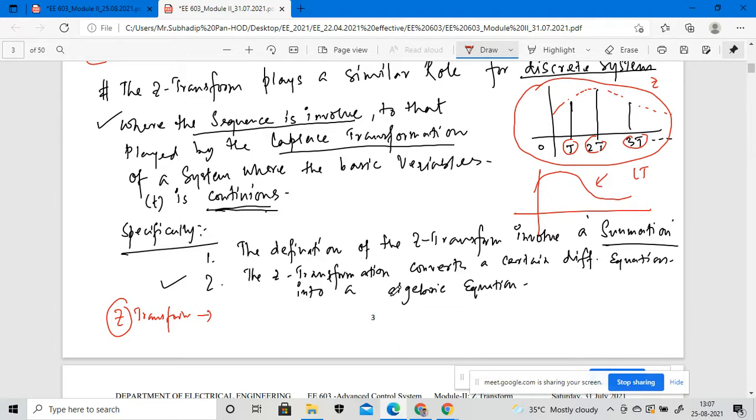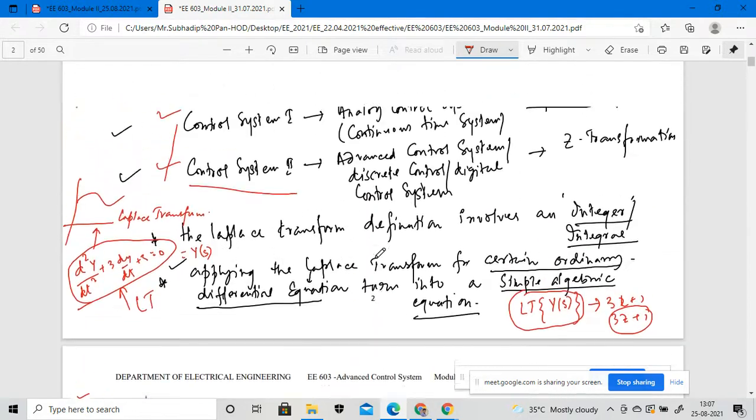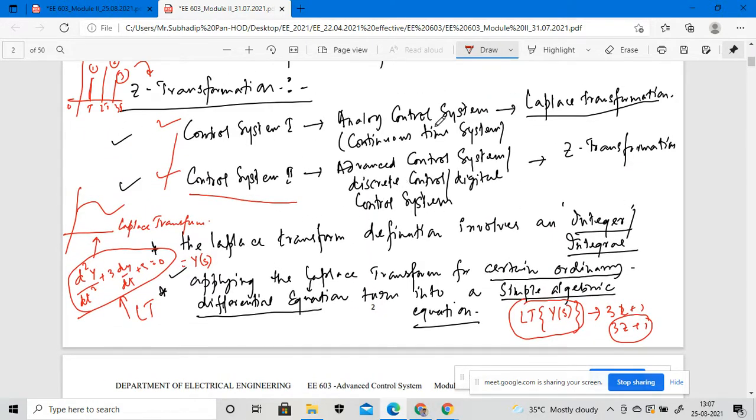The second point is that the Z transformation converts a differential equation into an algebraic equation. Keep these two points in mind for the Laplace transformation also. In the Laplace transformation, the conversion is from an ordinary differential equation to an algebraic equation.